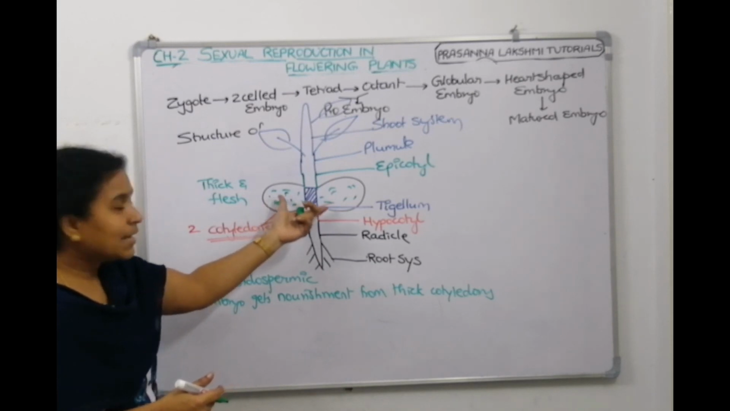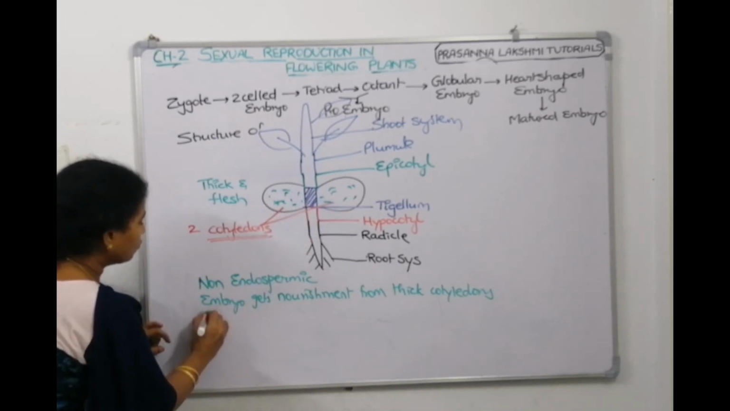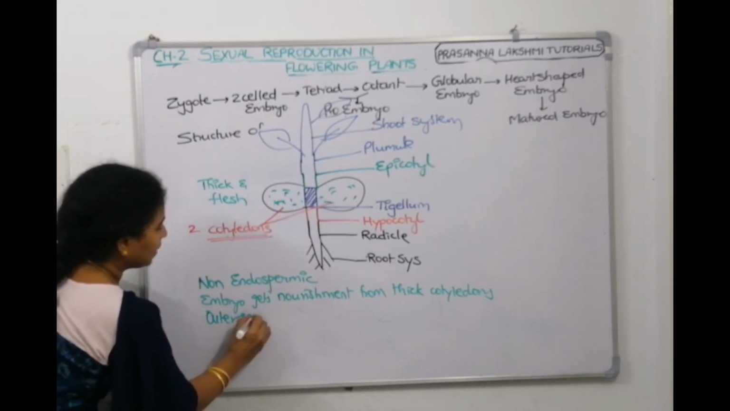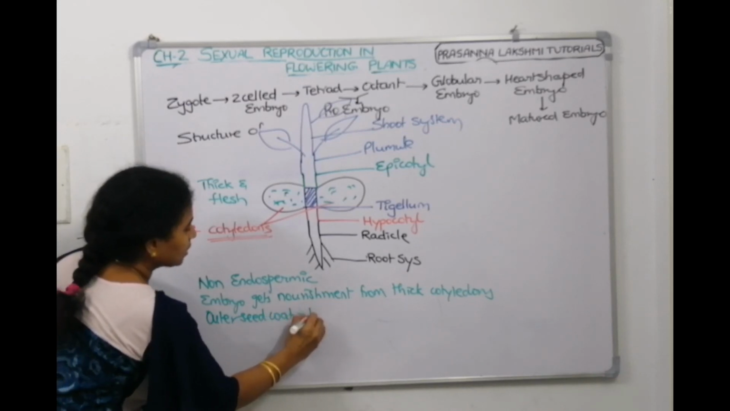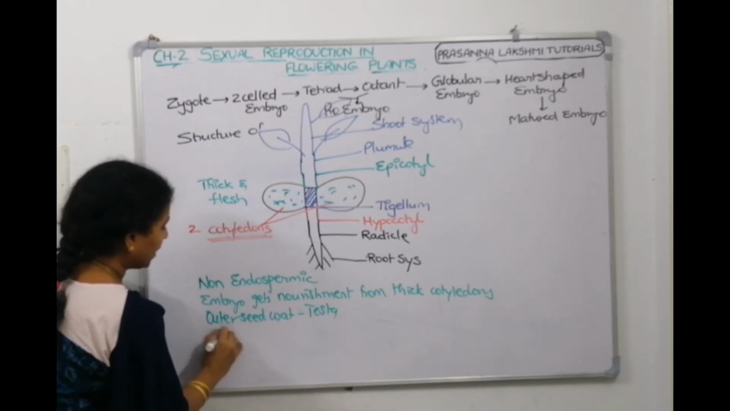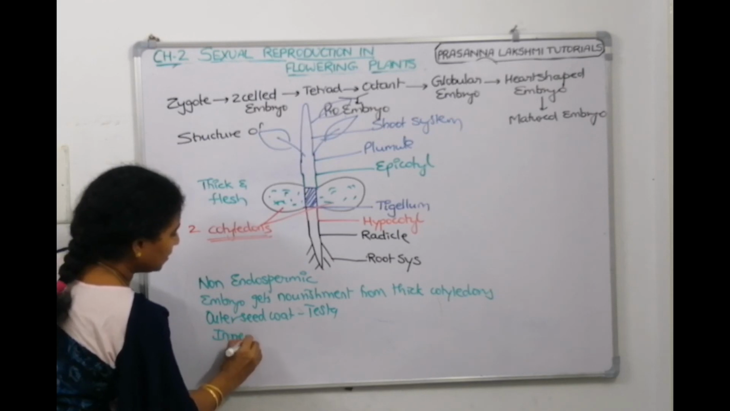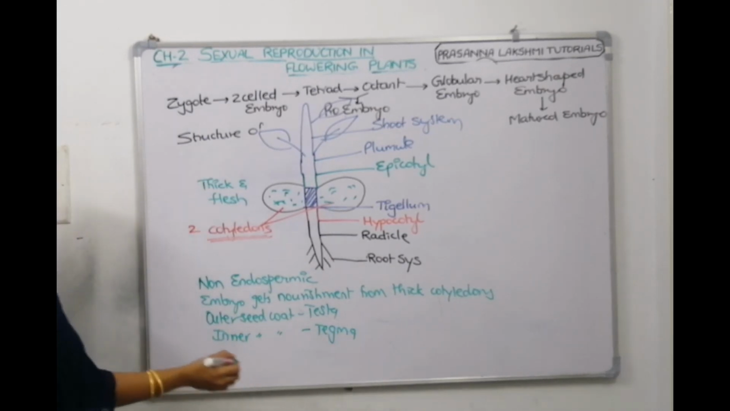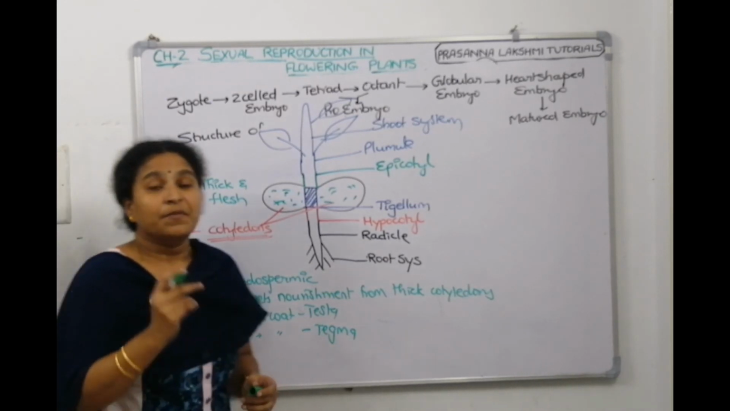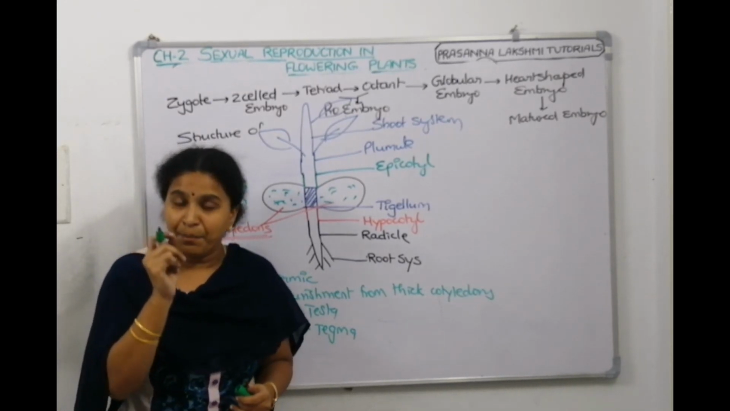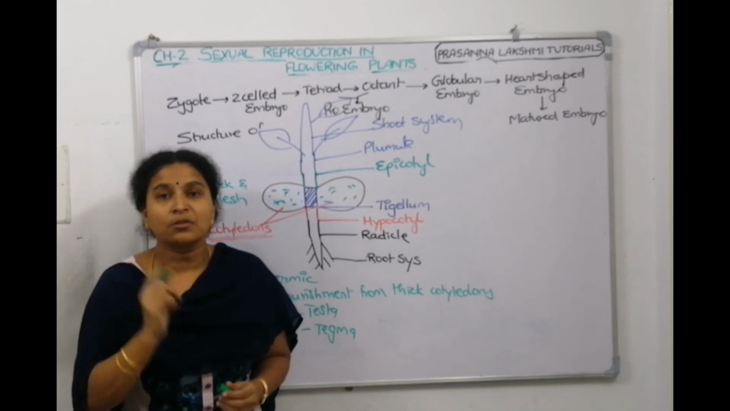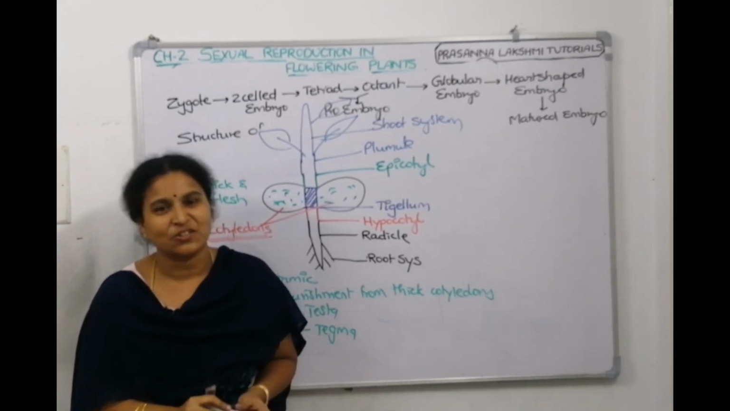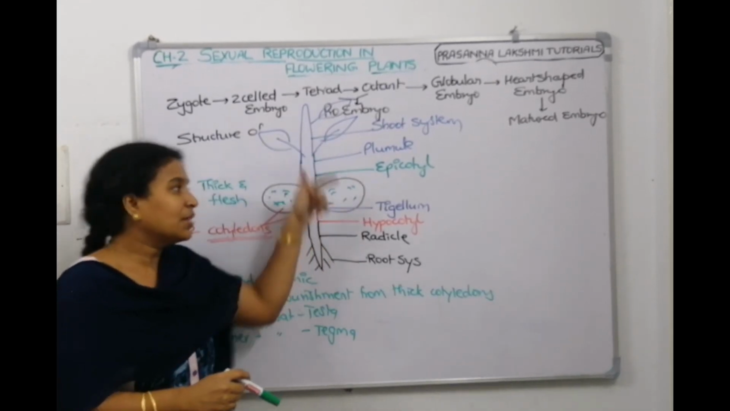This is a seed. The seed has an outer seed coat, called the testa. It has an inner seed coat, which is called the tegmen. So what we have discussed is the dicot embryo development and the dicot seed structure also. Hope you understood the lecture.